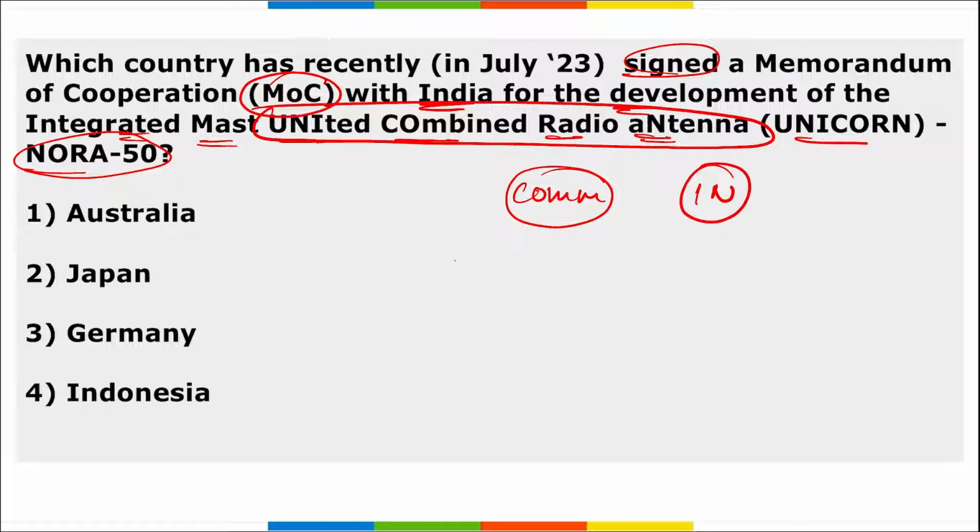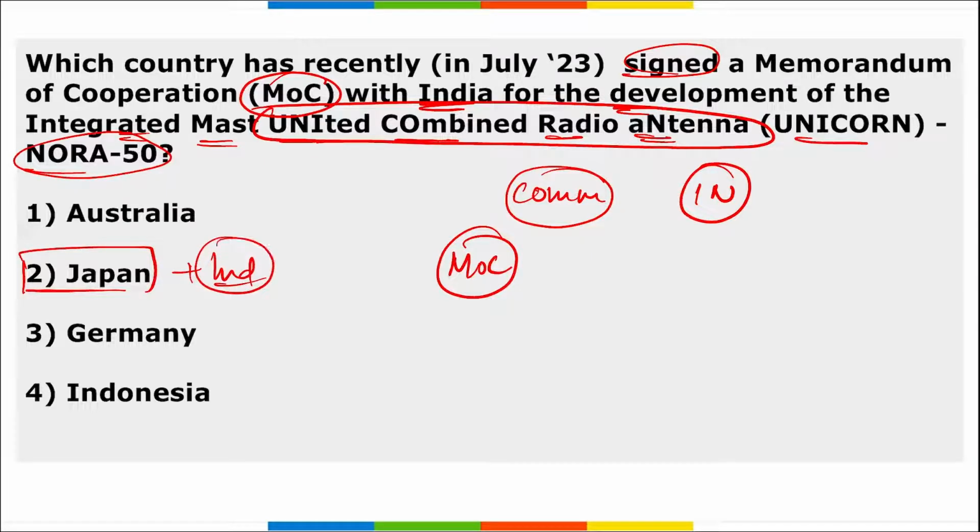Now the question asked here is which country recently signed a memorandum of cooperation with India for the development of this UNICORN NORA 50? It is Japan, right? India and Japan recently signed a memorandum of cooperation for the same. Next, here remember TACAN. This is a vital navigation tool in military aviation that provides accurate aircraft placement in difficult operational settings.